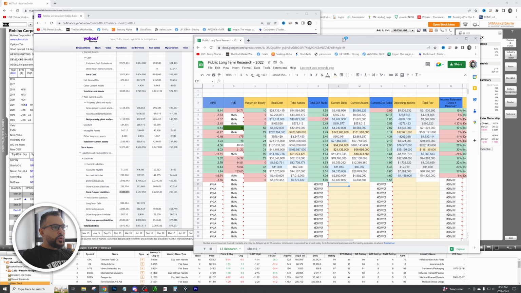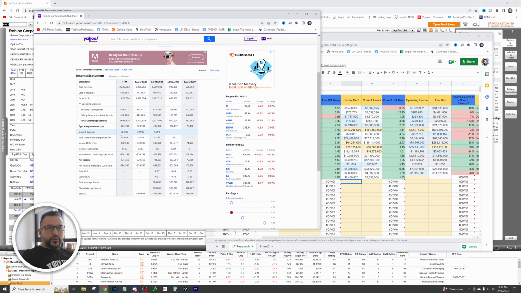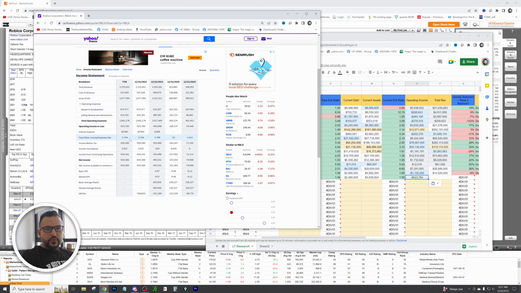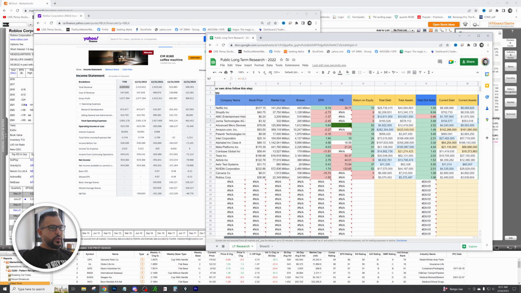All right, now let's look at operating income versus total revenue. To do that, we're going to go to income statement. So total operating income right here. We're operating at a loss right now. That's why EPS is negative. And we got total revenue right here, so we're going to plug that in. At the moment, this does not look pretty at all. We have a minus 42%. This is pretty steep. It almost lines up with Jumia up here.